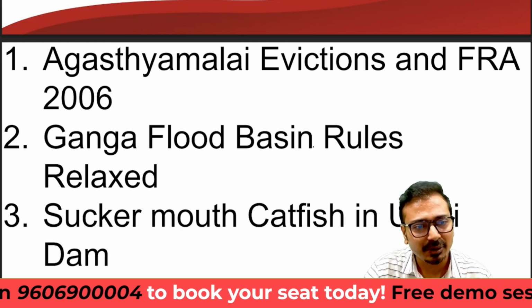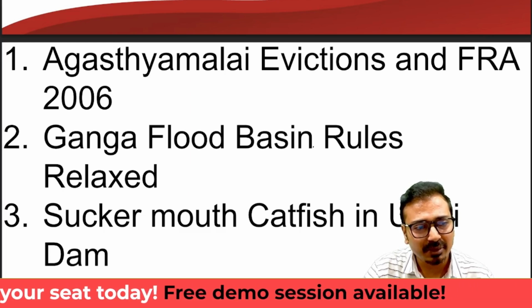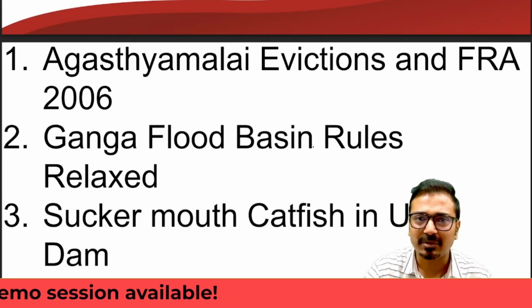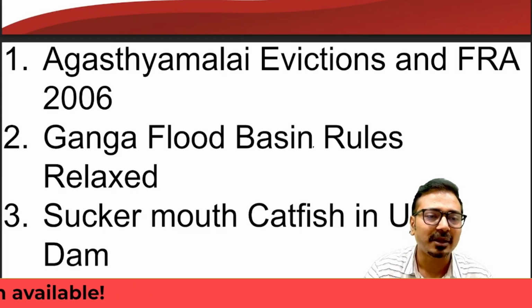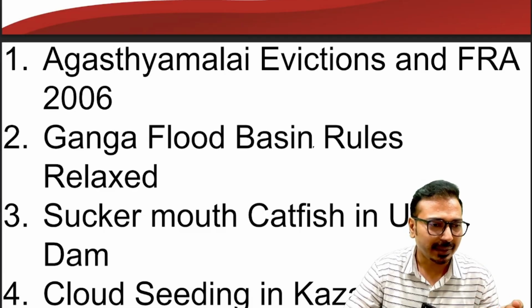Then the third is the suckermouth catfish in the Ujni Reservoir. Yes, the Ujni Reservoir is across the Bhima River, which is a tributary of the Krishna River. It was in the news. It is affecting not only the biodiversity of that particular reservoir, but also the fishermen and their livelihood in that area.